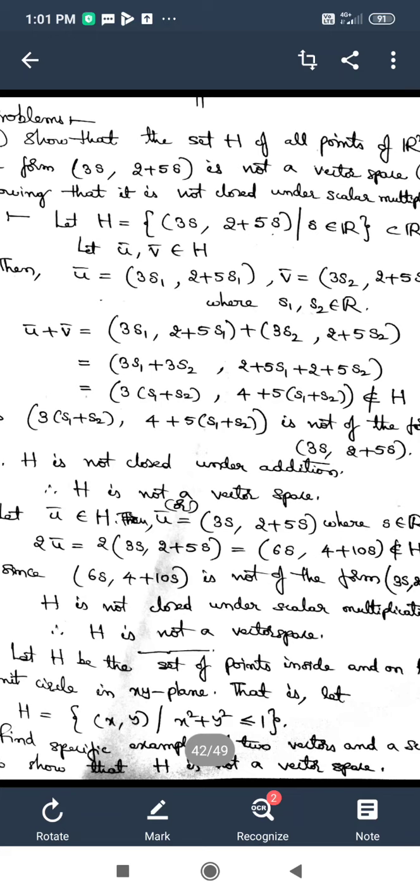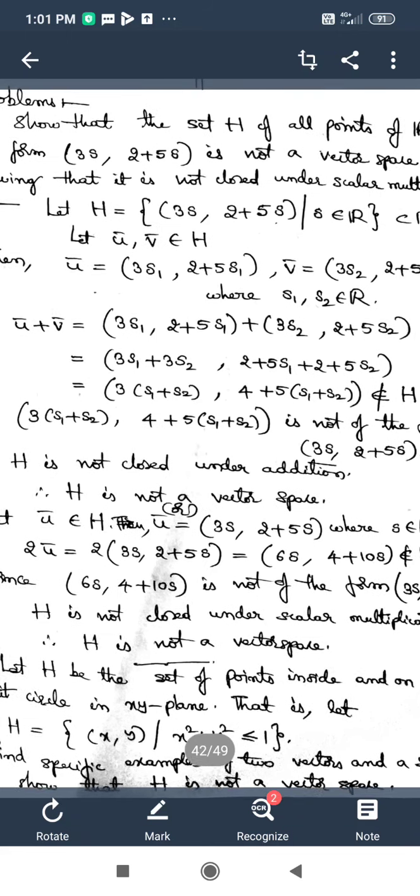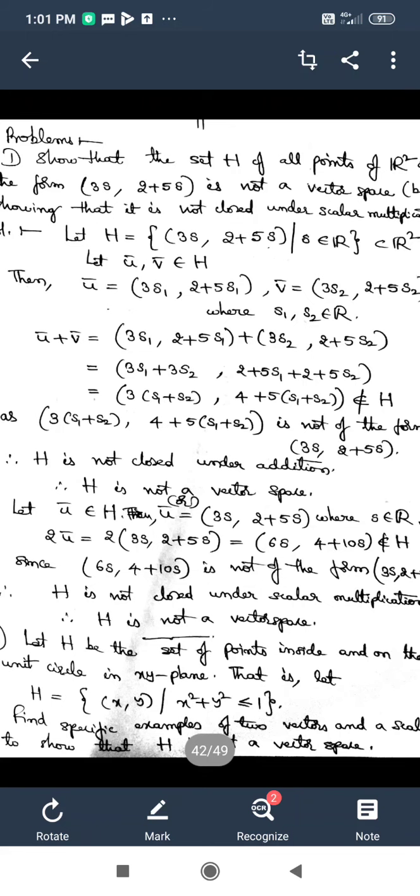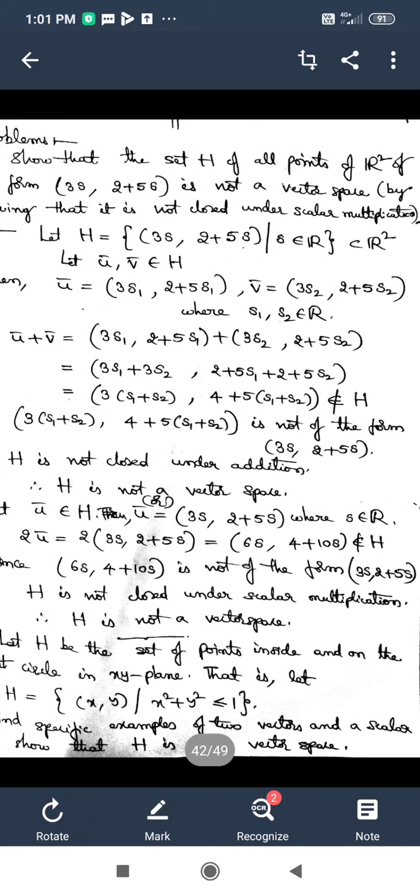It is a circle having that radius, and we can even consider that the origin is the center of that circle.